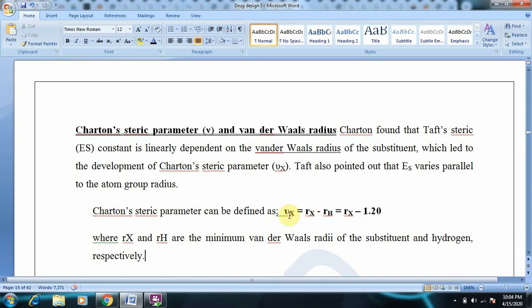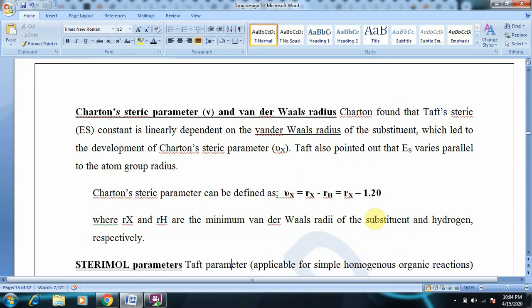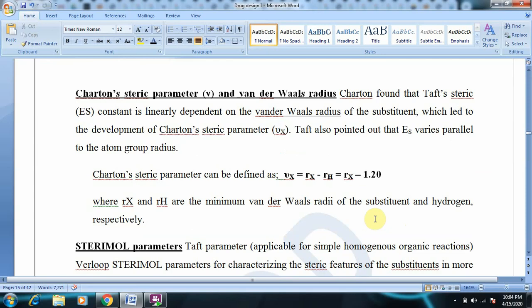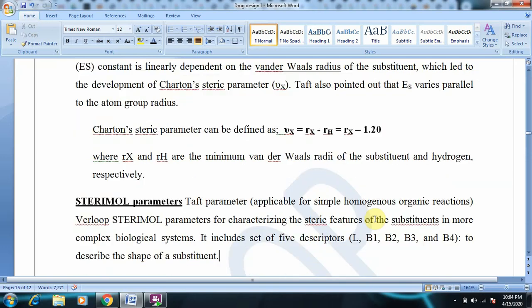Hammett constant was sigma. Charton's steric parameter is nu x, and here Rx is the minimum van der Waals radius of the substituent, and RH is the van der Waals radius of hydrogen, which is constant, that is 1.20. So it can be defined as nu x is equal to Rx minus 1.20. So this is Charton's steric parameter. What he did was include the van der Waals radius into the equation.